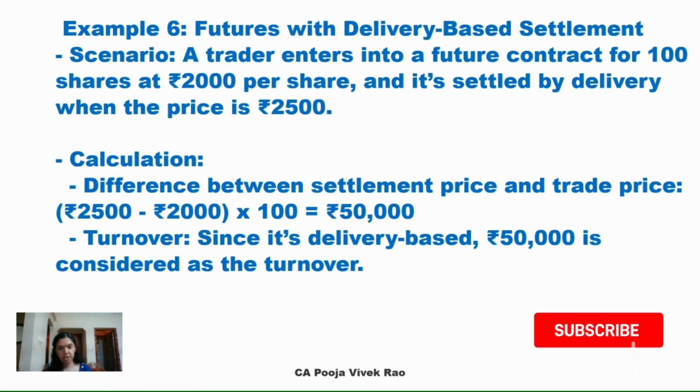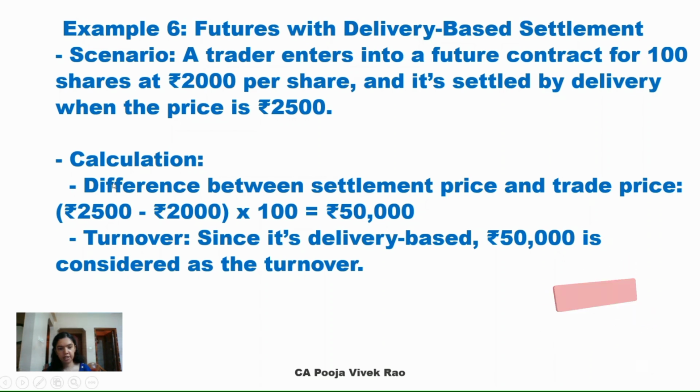Example 6, futures with delivery based settlement. Scenario, a trader enters into a future contract for 100 shares at rupees 2000 per share and it's settled by delivery when the price is rupees 2500. In case of delivery based settlement, the difference between settlement price and trade price is considered to be the turnover.